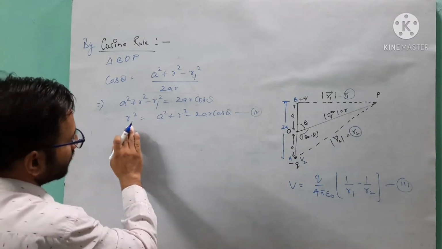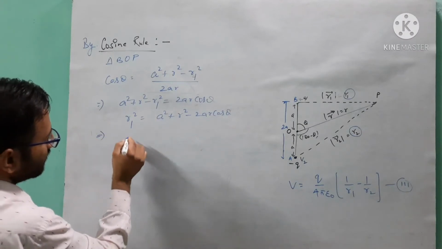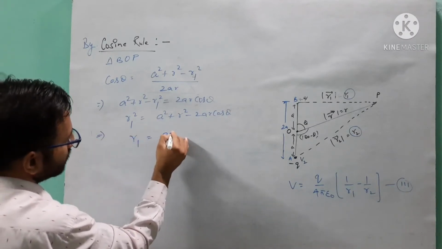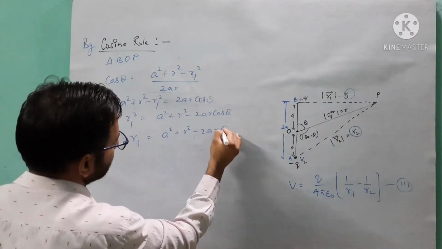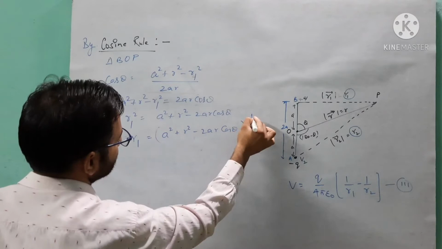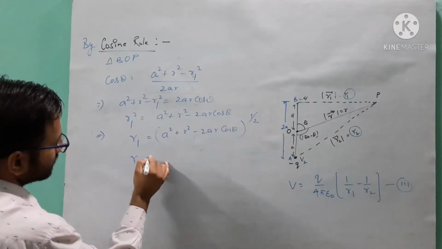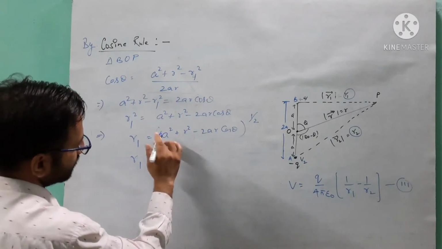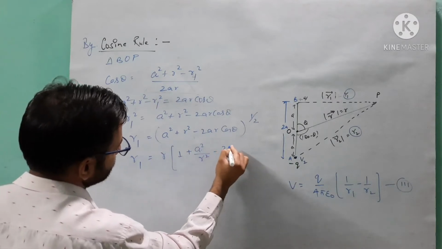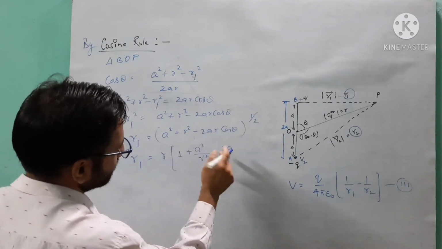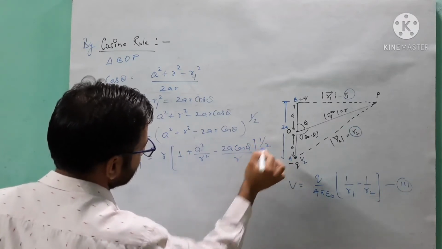Now if you want to find the direct value of R1, you can use one more step. R1 is equal to (A square plus R square minus 2AR cos theta) raised to the power half. Now you can take R as a common factor, so it will come as R times (1 plus A square by R square minus 2A cos theta by R) to the power half.